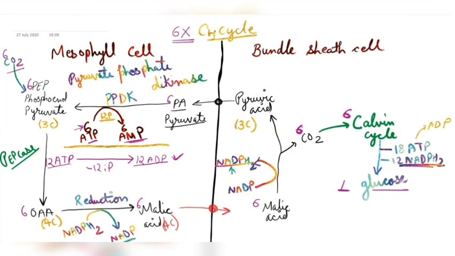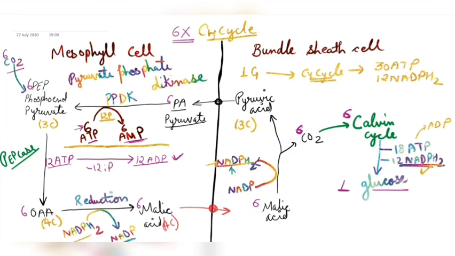So if you need to write the net use in the complete C4 cycle to produce one glucose molecule, then we can say that we use total 30 ATPs and 12 NADPH2. As this NADPH2 use will be recovered here back, so we do not count this, we just count these NADPH2 used in the Calvin cycle for one glucose molecule. We need 30 ATP and 12 NADPH2.